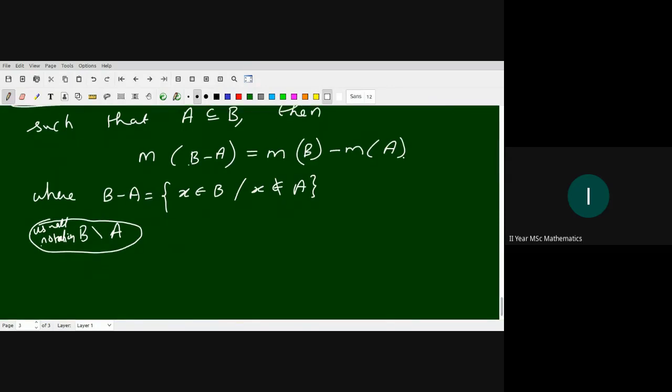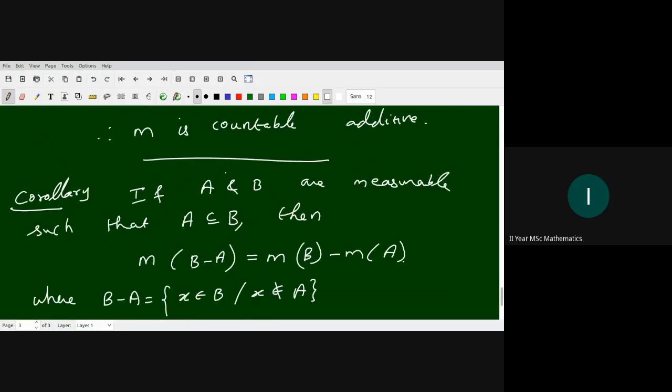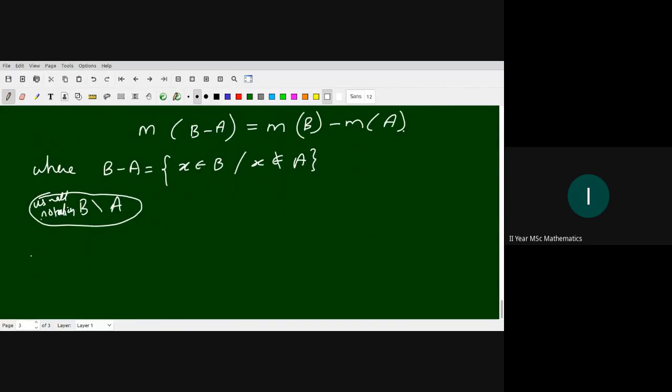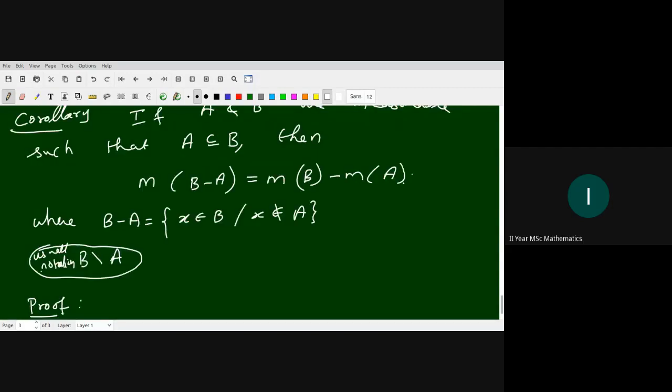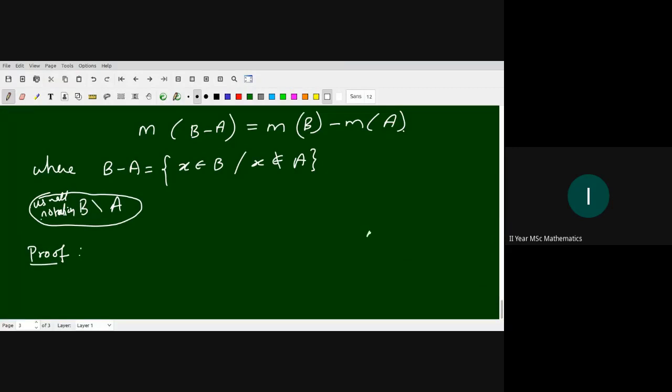Right? So to prove the corollary, we are going to use the countable additivity of m. எப்படி ப்ரூவ் பண்ணலாம்? ப்ரூஃப் ஐடியா சொல்லுங்க பார்க்கலாம். இந்த ஈக்குவேஷன் கொண்டு வந்துடலாமா? இந்த A இந்த பக்கம் கொண்டு வந்துடுறேன். ரைட், இது ஈக்குவேஷன் எப்படி எழுதலாம்? m of A plus m of B minus A. Right, so the countable additive property says that if A and B minus A are disjoint, then you write the union m of A union B minus A. Right?